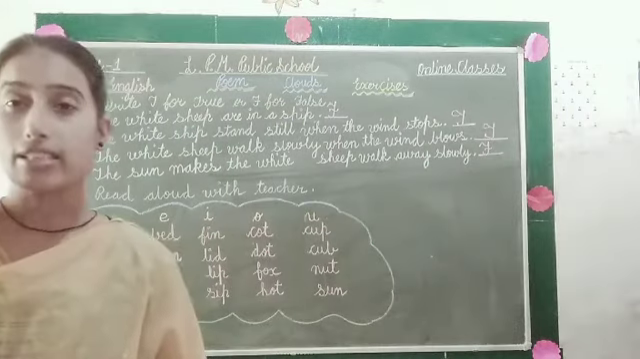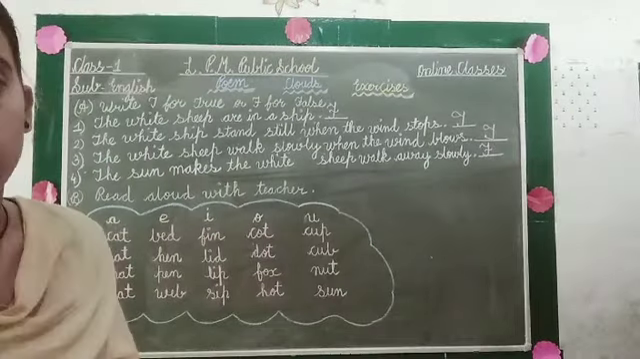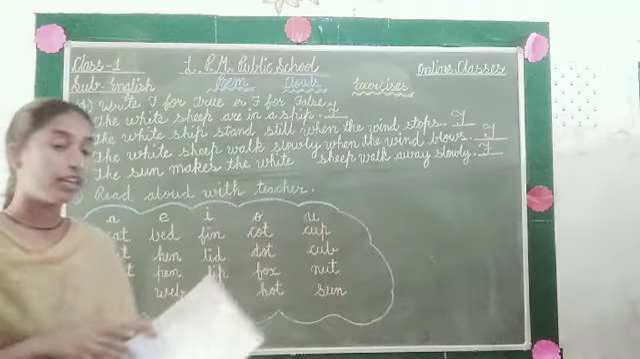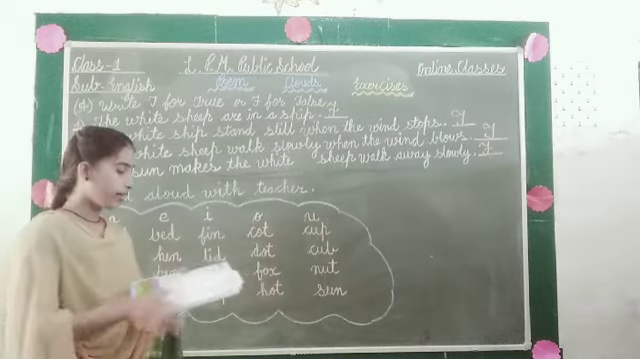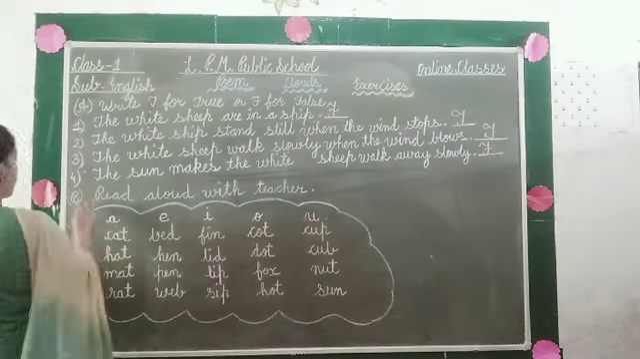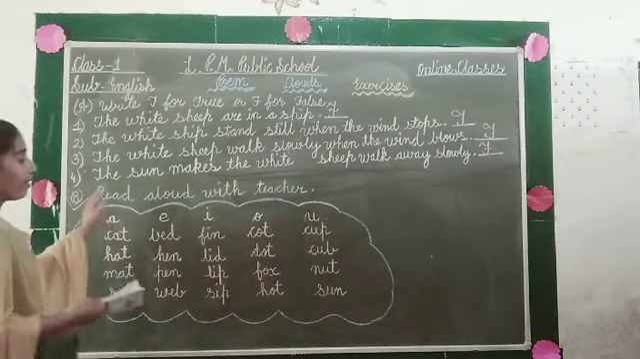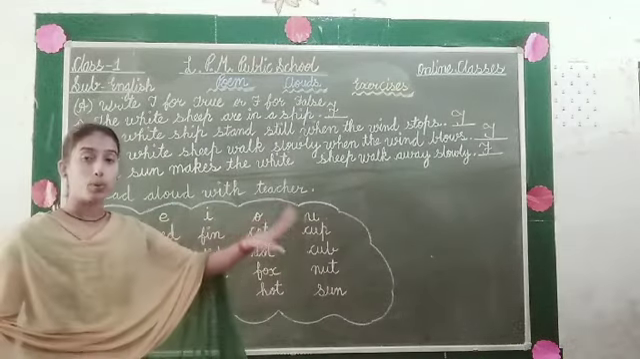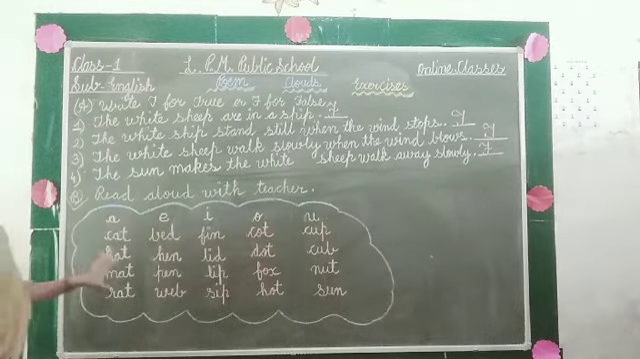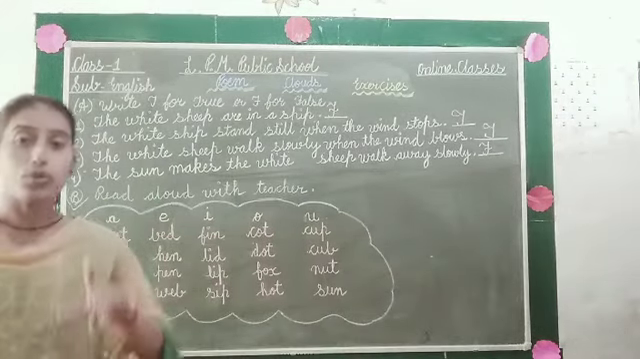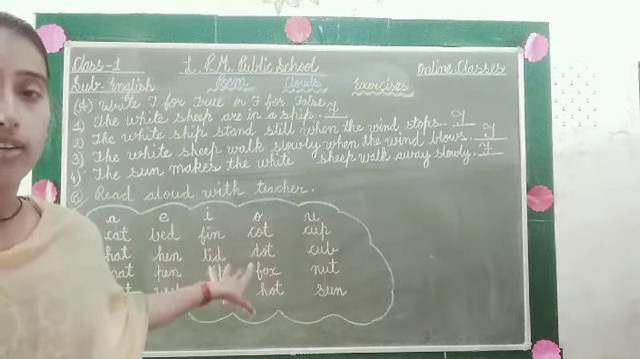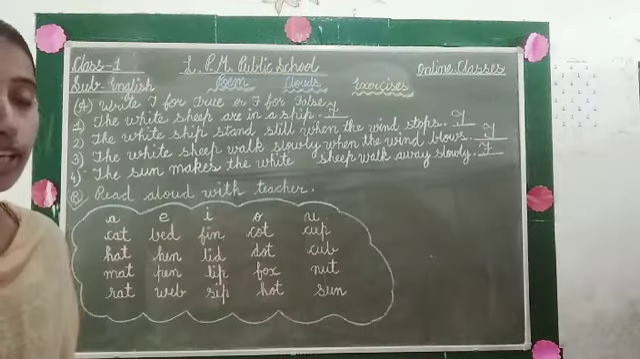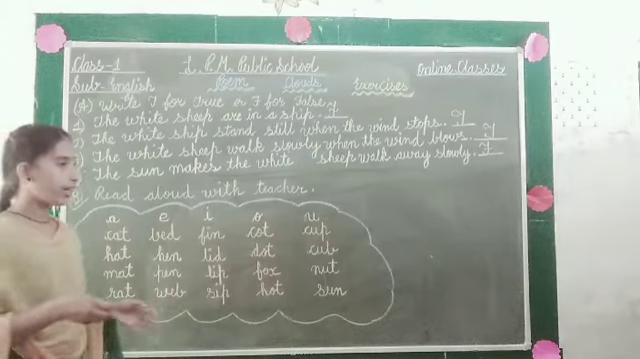Now moving to the next exercise. The next exercise which is given in your book is exercise number B. What is this? Read aloud with teacher. You have to read these given words with your teacher. So student, you have to repeat along with me. Okay. So firstly, there is.